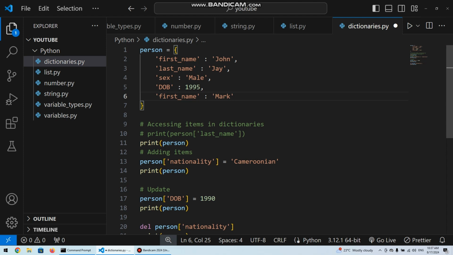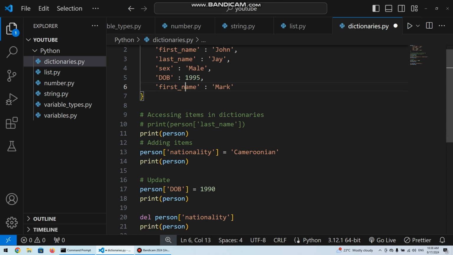What I'm really trying to say is that the keys in a dictionary should be different. First of all, they're case sensitive. So if I change just this, they are already different. But if they are the same like this, you shouldn't do this, because a key is mapped to a particular value. Using a single key for two separate values, how would that work? In this situation, just the last one will be considered.